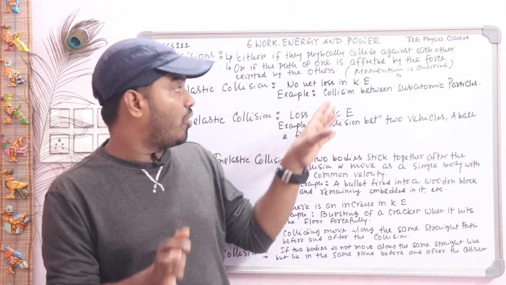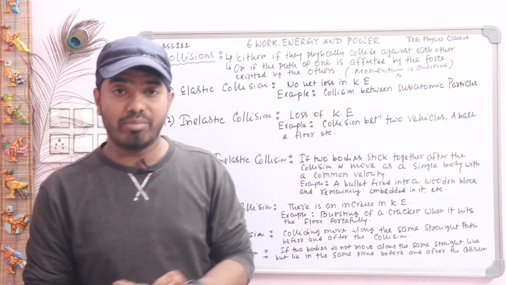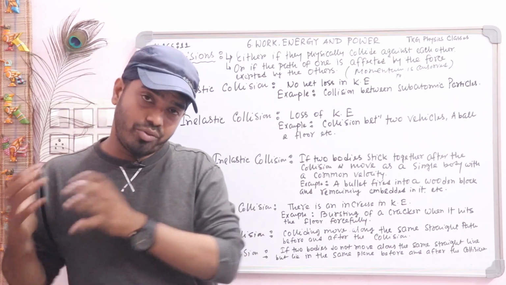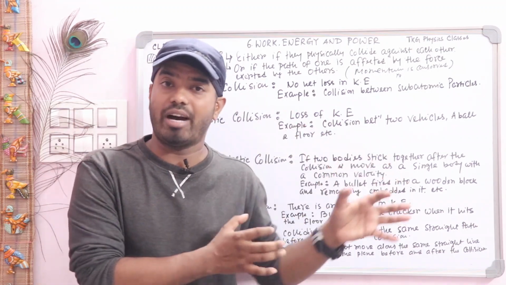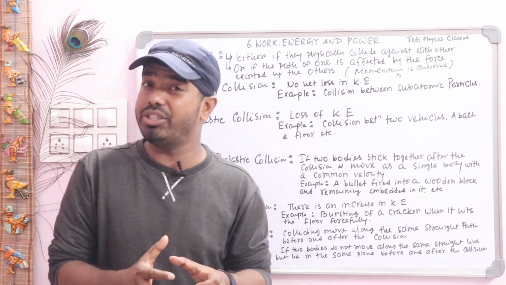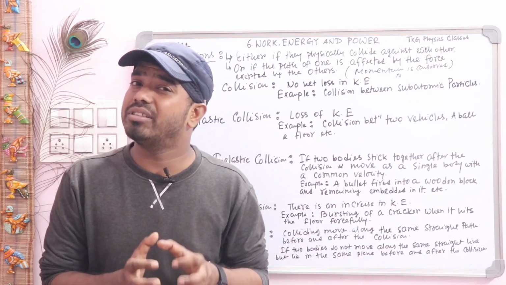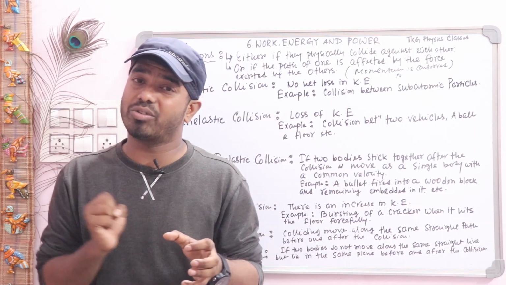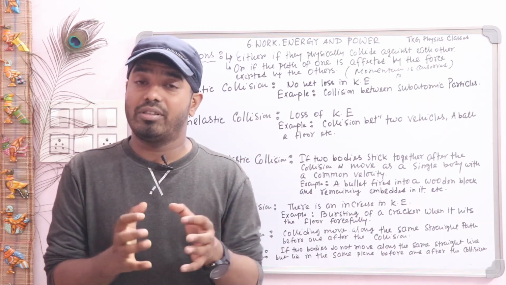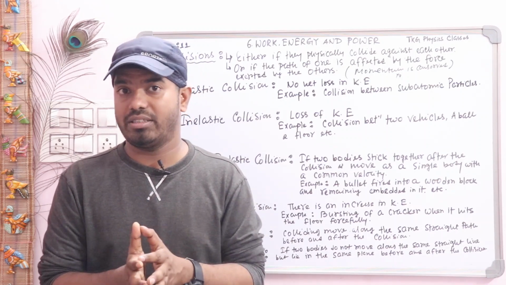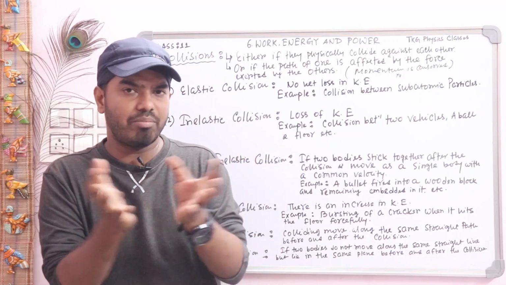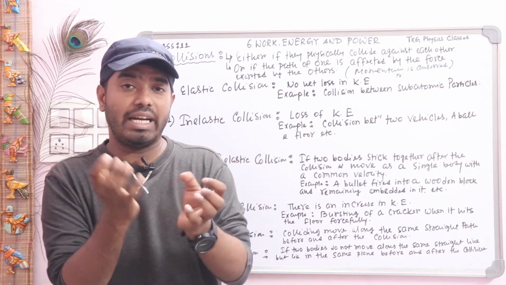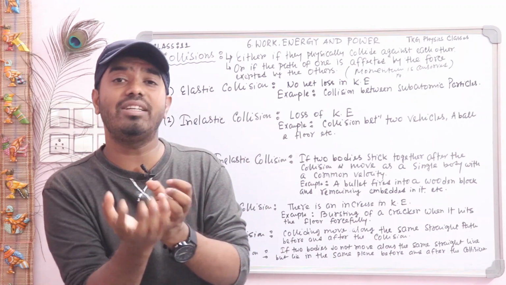Net loss in kinetic energy, that means kinetic energy before the collision is exactly equal to kinetic energy after the collision, but during collision some kinetic energy is converted into heat energy. During collision the two bodies deform, and during this deformation heat is generated.